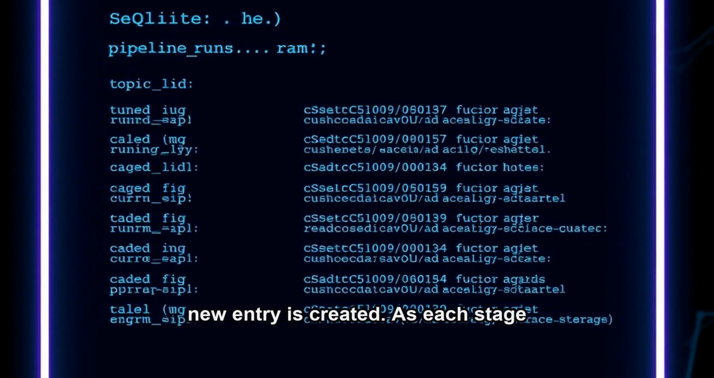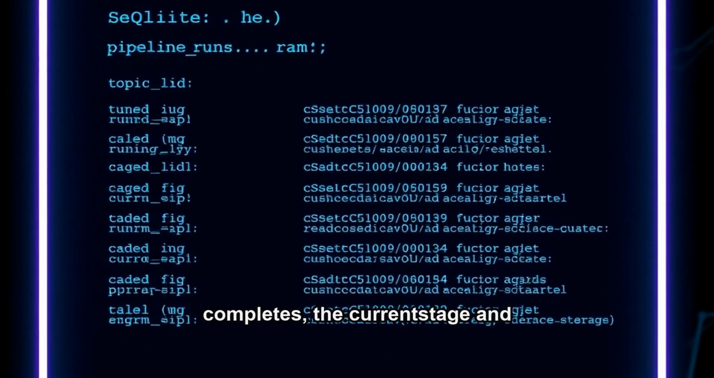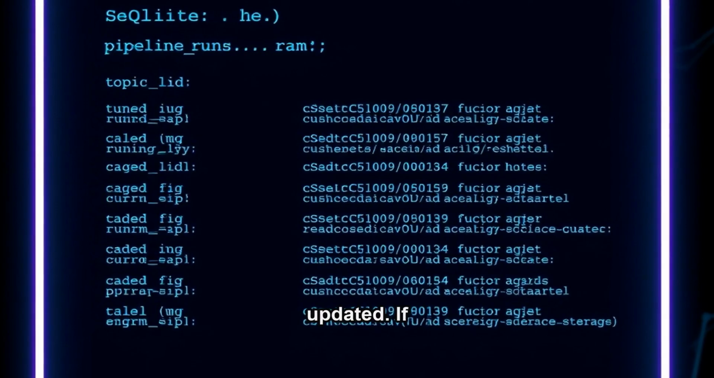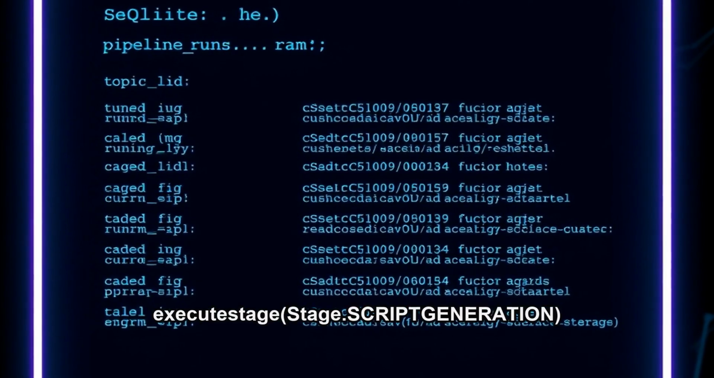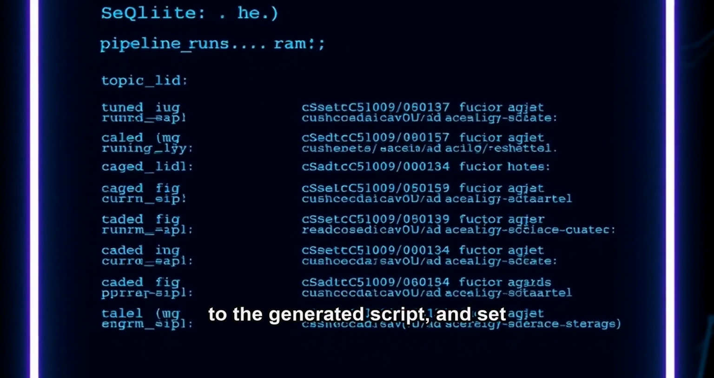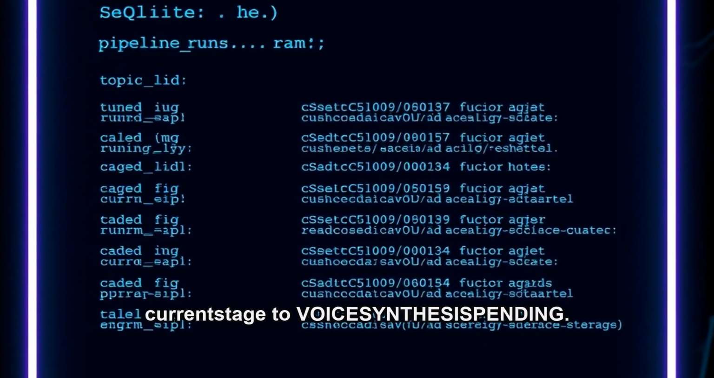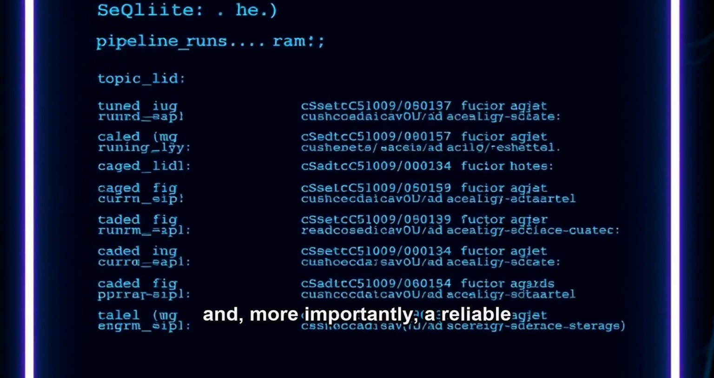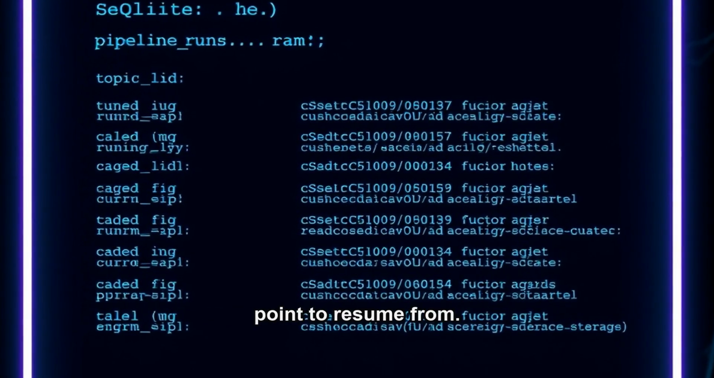Each time I initiate a run, a new entry is created. As each stage completes, the current_stage and relevant output path columns are updated. If script generation completes, I update the output_path_script field with the path to the generated script, and set current_stage to voice_synthesis_pending. This gives me a clear audit trail and, more importantly, a reliable point to resume from.